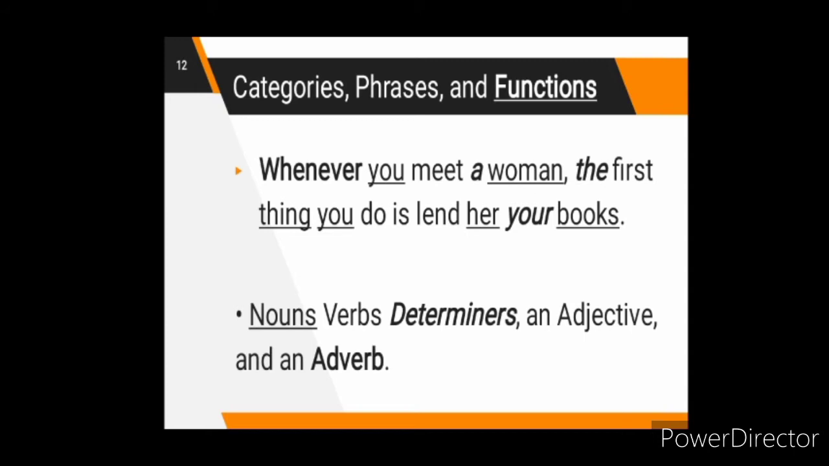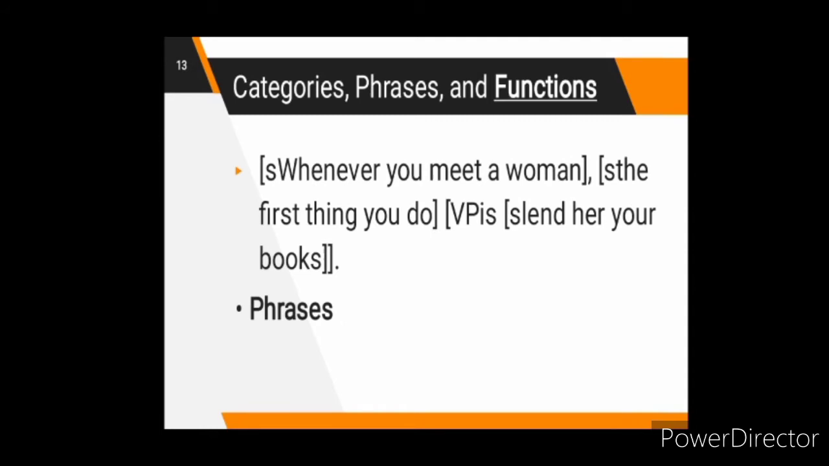The verbs in the sentence are the words meet, do, and lend. The determiners in the sentence are the words a, the, and your. While the adjective in the sentence is the word first, but first can also be considered as an adverb. While the adverb in the sentence is the word whenever. The division inside the sentence is what we call the phrases.